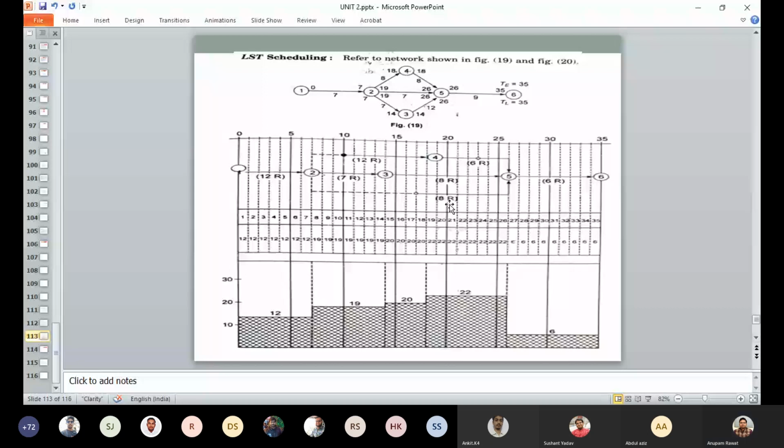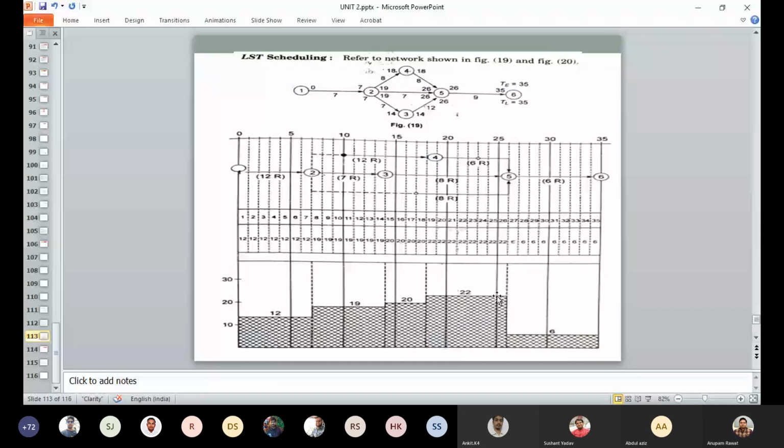And these 22 resources are applicable between 5 to 2. So up to 7 days you require these 22 resources, because the lowest available time was between 2 and 5. So up to this one you will deploy the 22 resources.